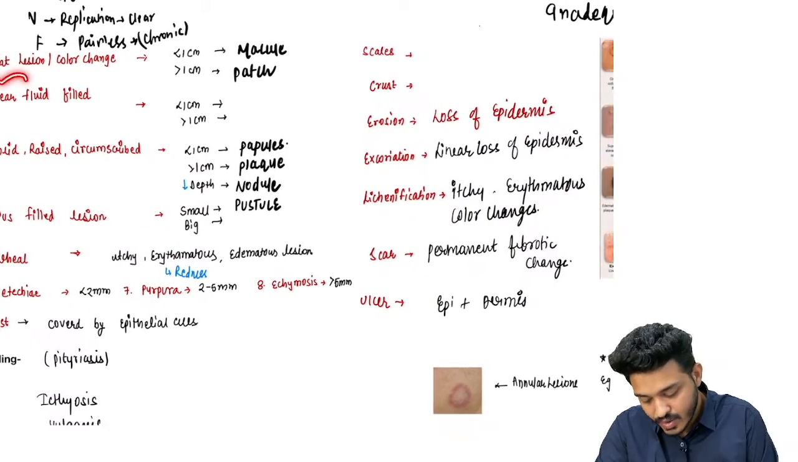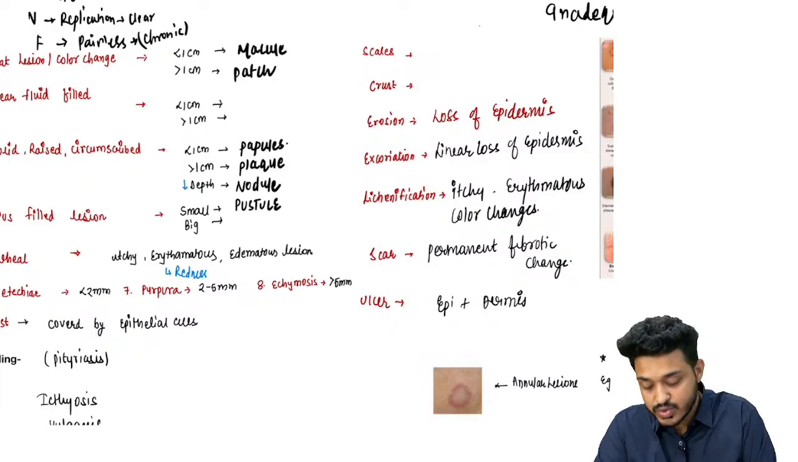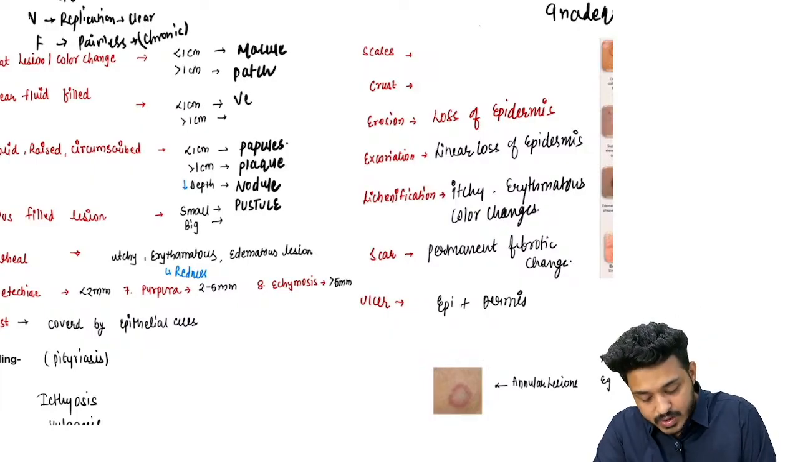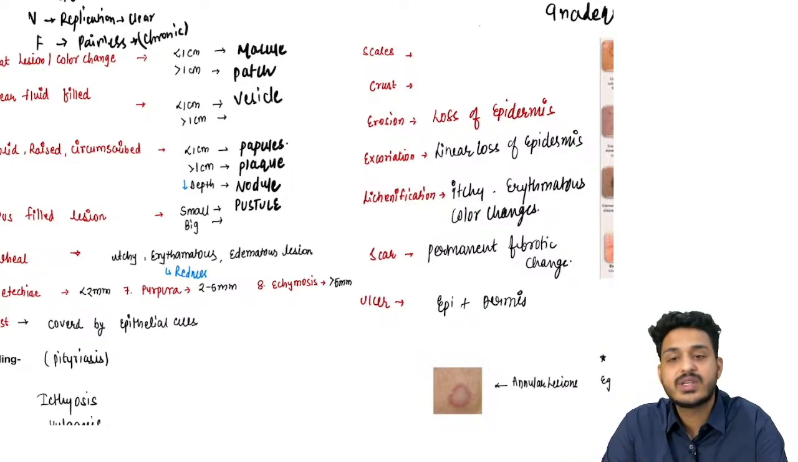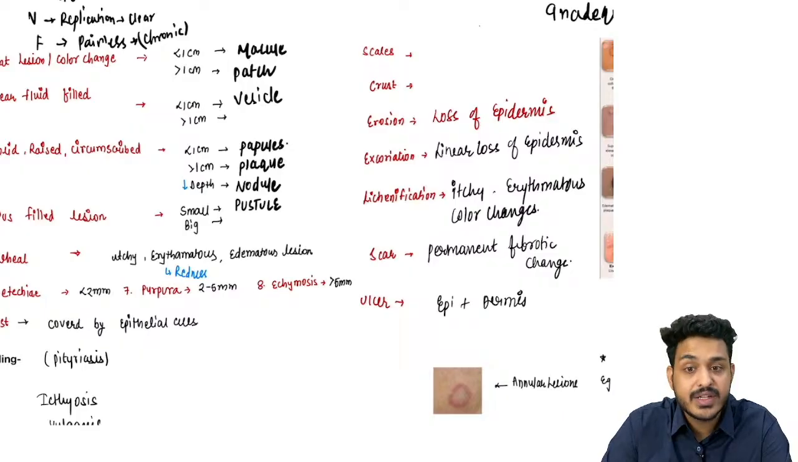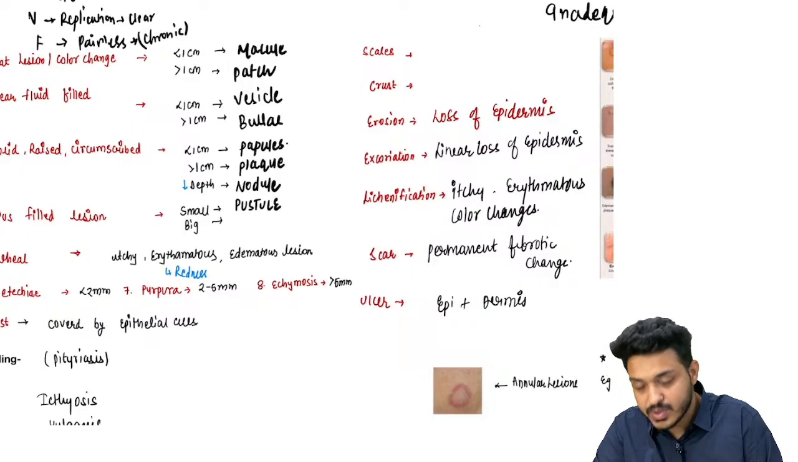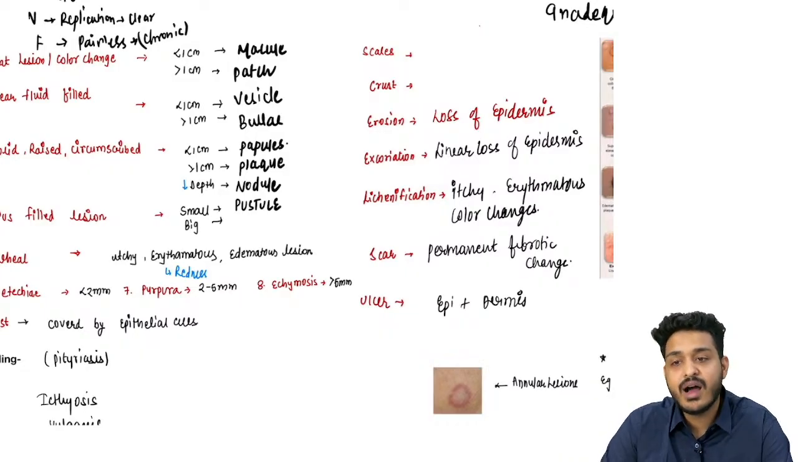So this is going to be a clear fluid filled lesion. अगर clear fluid filled lesion है 1 सेंटीमीटर से छोटा, we call it as a, इसको बोलते हैं हम लोग vesicle, right. If it is a big lesion which is also a clear fluid filled lesion, this is going to be known as what? We call it as a bulla, right. What is a bulla, right? So this is going to be a clear fluid filled lesion more than 1 centimeter, right.